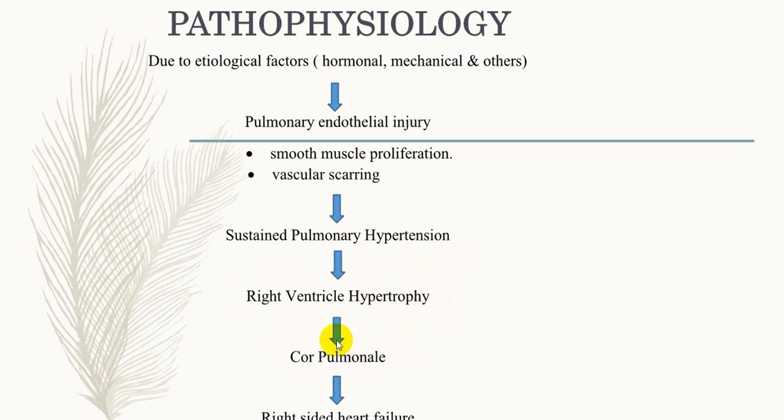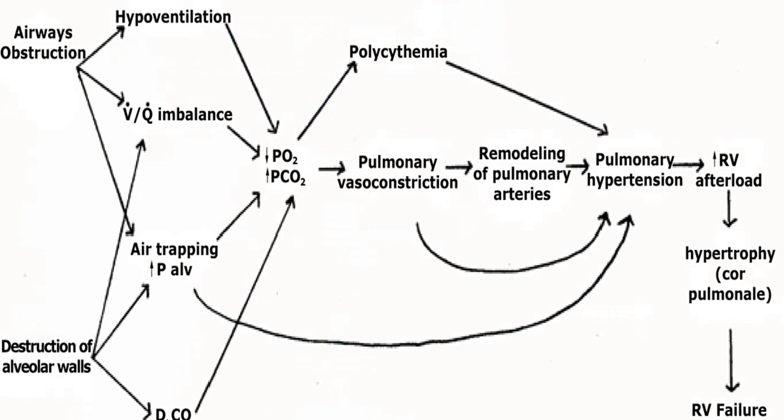And when it undergoes decompensation, we get symptoms, signs of right-sided heart failure. This will be very common in case of a pulmonary arterial hypertension.